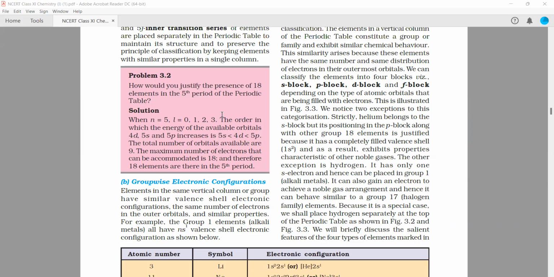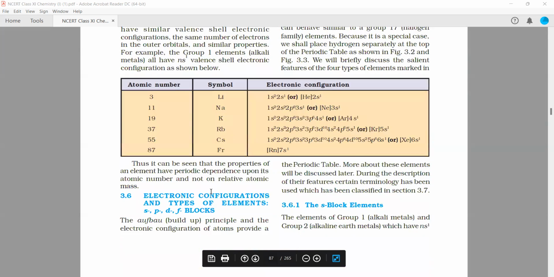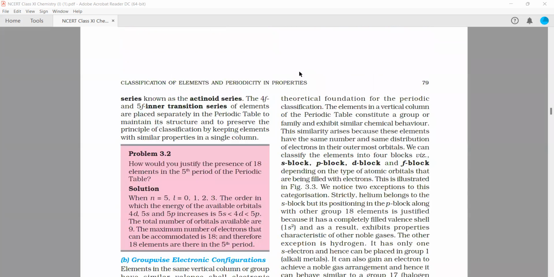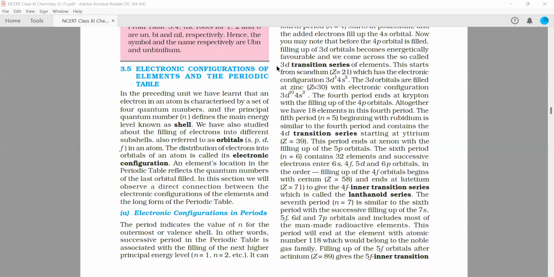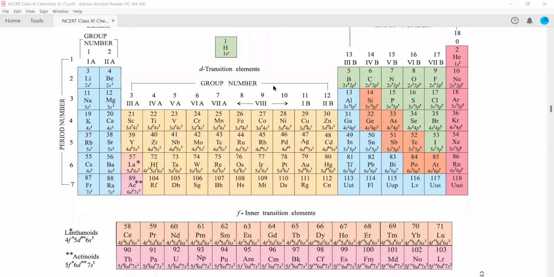So we were studying the period-wise electronic configuration. Now we will be studying the group-wise electronic configuration. Elements in the same vertical column or group have similar valence shell electronic configuration. You can see in the periodic table first, that will be very, very simple for you to understand. So this is the periodic table. When you see the elements group-wise, you see that their valence shell is very, very similar.